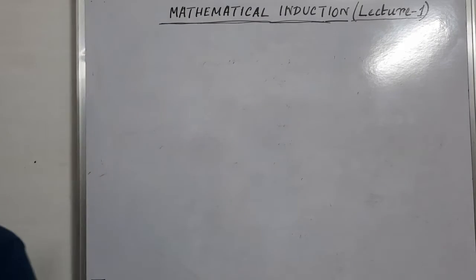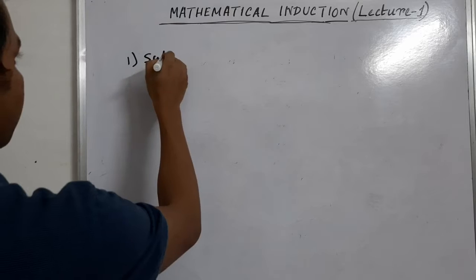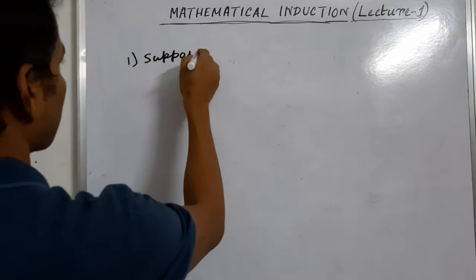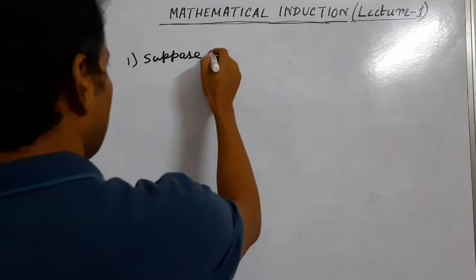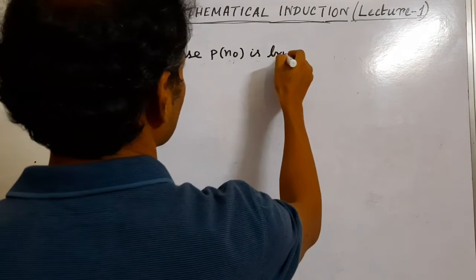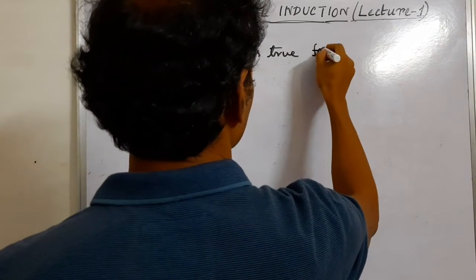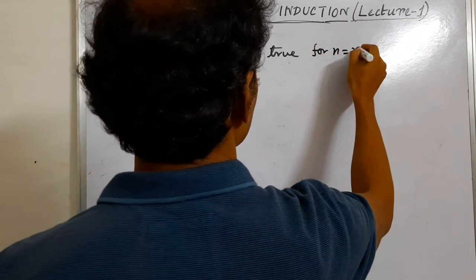The principle of mathematical induction is, suppose P(n naught) is true for n equals n naught.